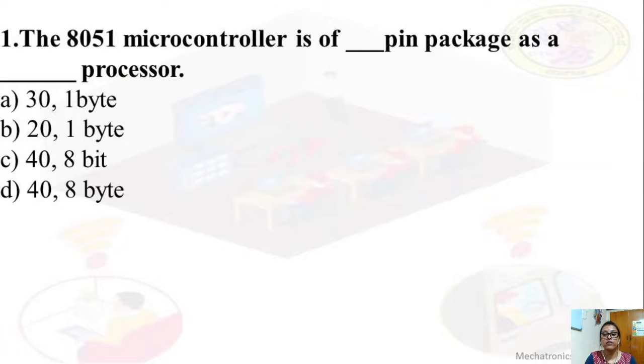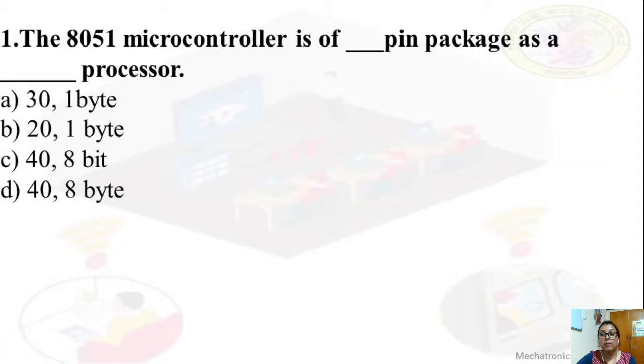So these are some of the differences. Now let us see multiple choice questions on today's topic. Today we learned the family of microcontrollers and the classification based on bit, based on memory architecture, and based on instruction set architecture. So based on bit, we had 16-bit, 8-bit and 32-bit.